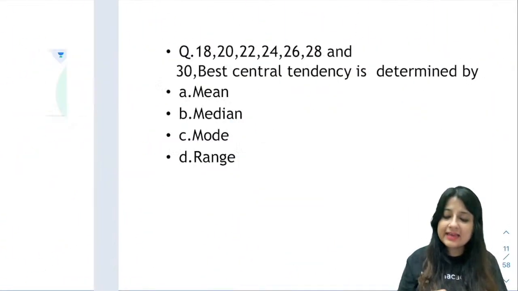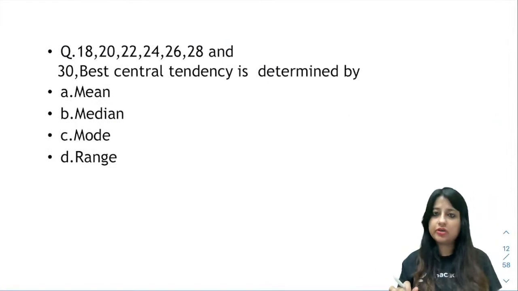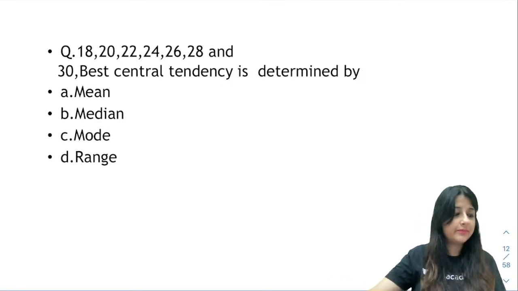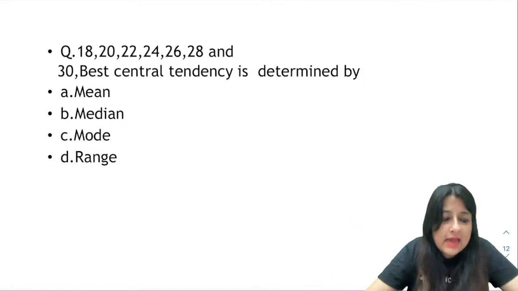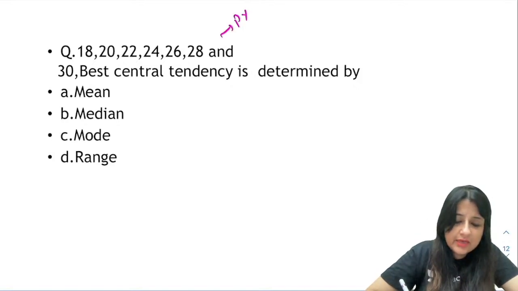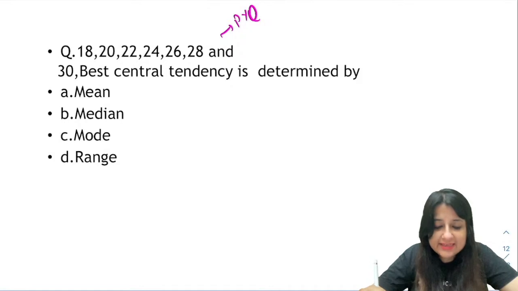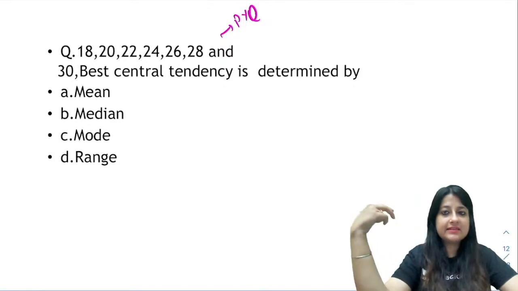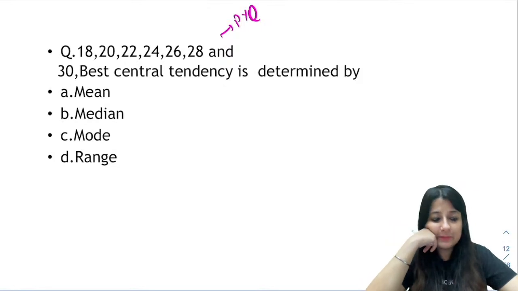All right, next let us go to measures of central tendency and measures of dispersion. Quick revision on that. Can you tell me the answer to this? I have given you a data set. This is a PYQ only, guys. I'm just covering the topics with the help of MCQs. So here you see 18, 20, 22, 24, 26, 28, 30. That's my data set. So what is the best central tendency which is determined by mean, median, mode or range?